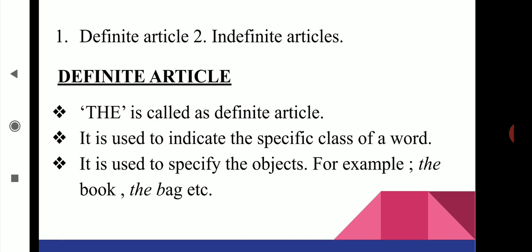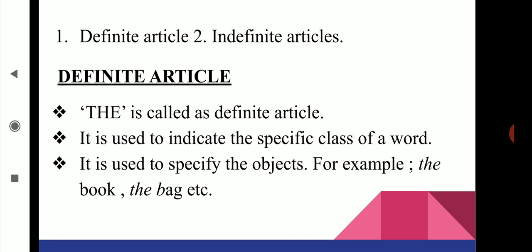It is used to indicate the specific class of a word. Here, what do you mean by the specific class of a word? It refers to the group or category to which a word belongs. So, in the English language, the words are classified into 8 categories or groups.